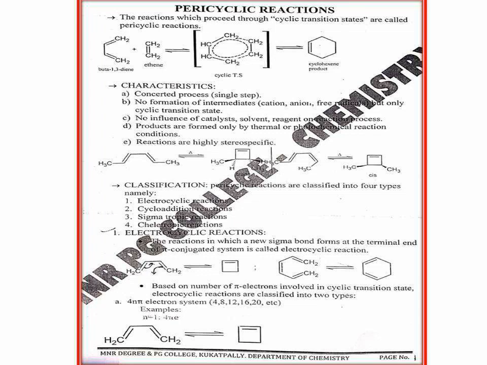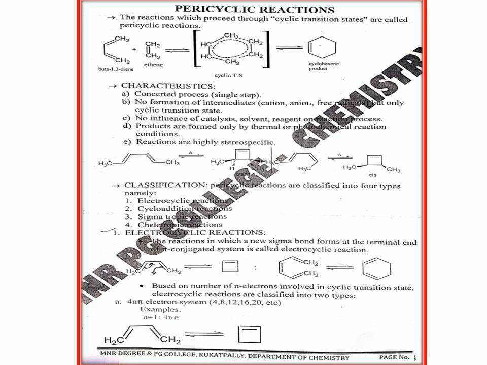What are pericyclic reactions? Pericyclic reactions are a class of organic reactions which proceed through a cyclic transition state and have special characteristics. Number one, it is a concerted process, I mean, it is a single step. These reactions do not proceed through any intermediate like cation, anion, free radicals, or carbenes, but only through the transition state.